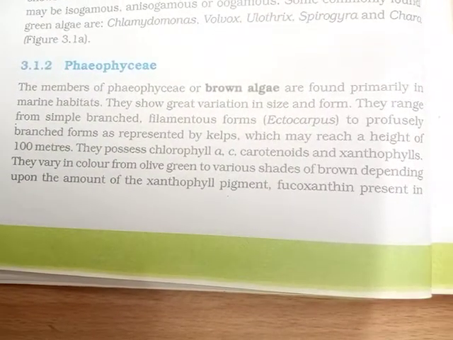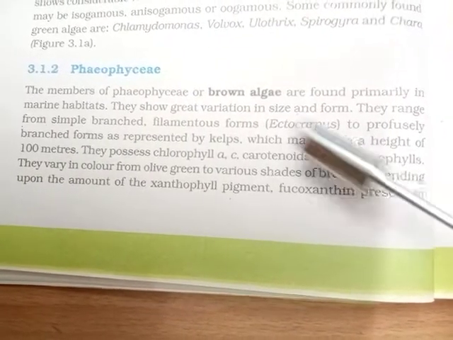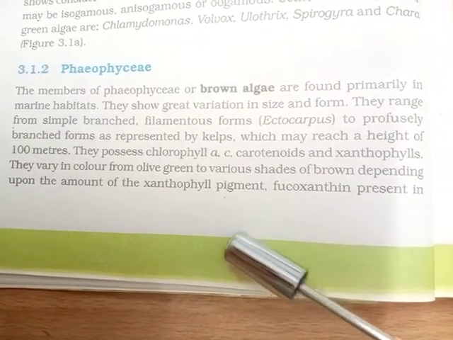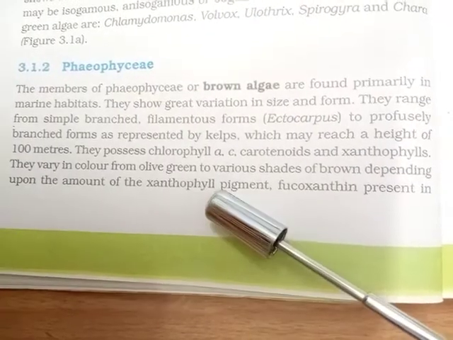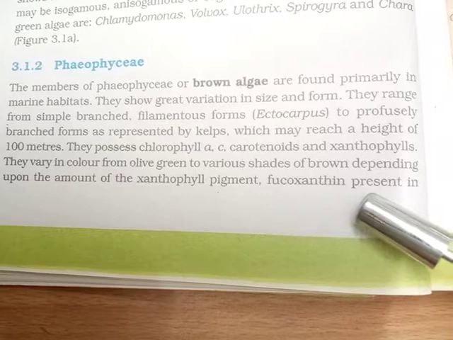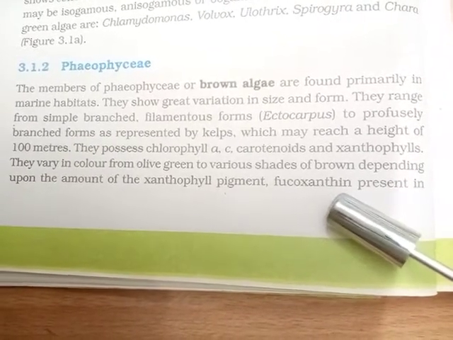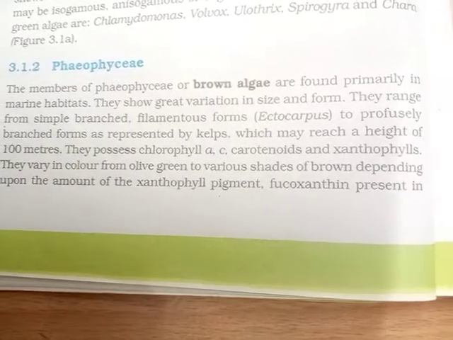We have discussed these xanthophylls which were present in the Phaeophyceae, the group of algae also called brown algae, in which the xanthophyll pigment was present in the form of fucoxanthin, which was providing the brown color to the members of the group.